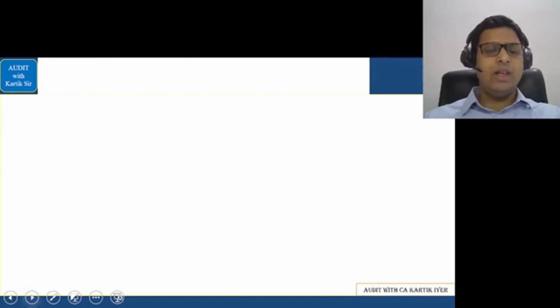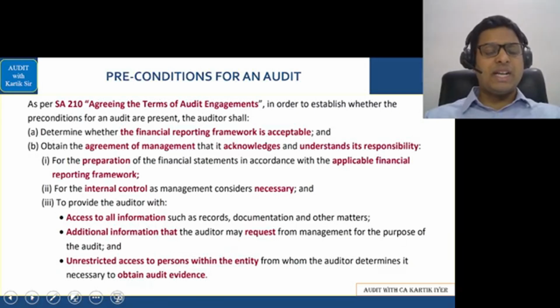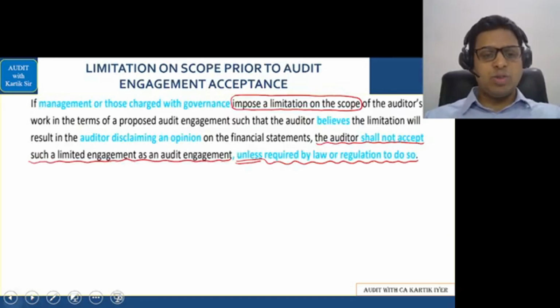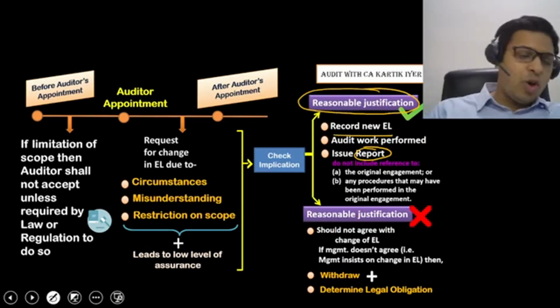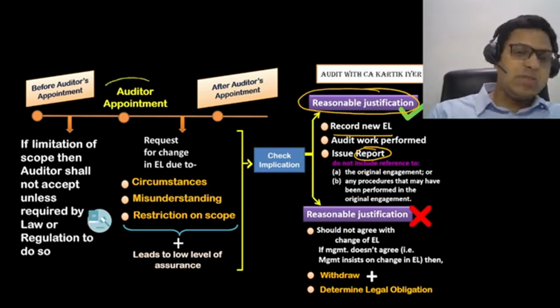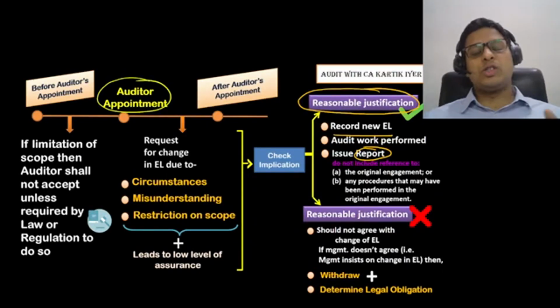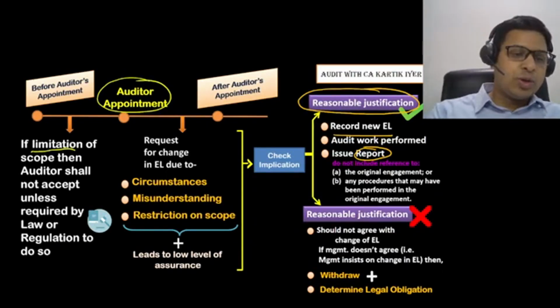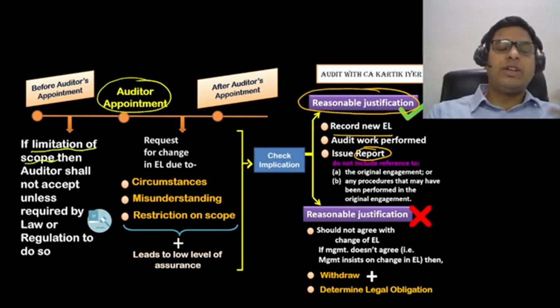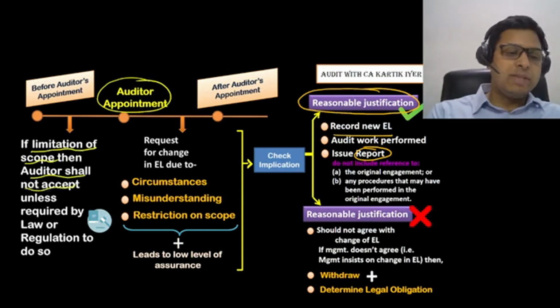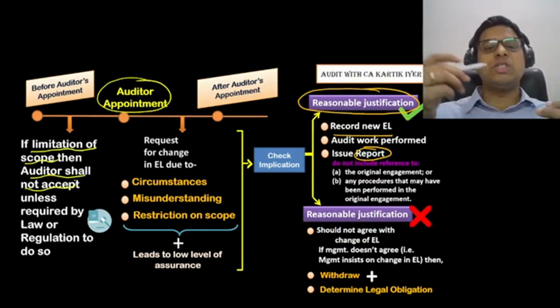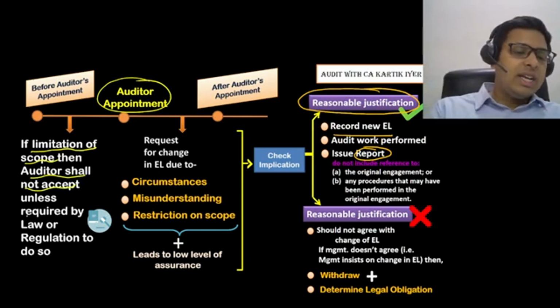Let's go further. After that, we had done the next part, that is we had come to this part here. Sir, before the auditor gets appointed, what is his duty? So before the auditor gets appointed, the auditor should ensure that there is no limitation of scope imposed by the client. If the client imposes a limitation of scope, auditor should not accept the engagement. However, in one situation, the auditor can accept it where it is required by law or regulation to do so.